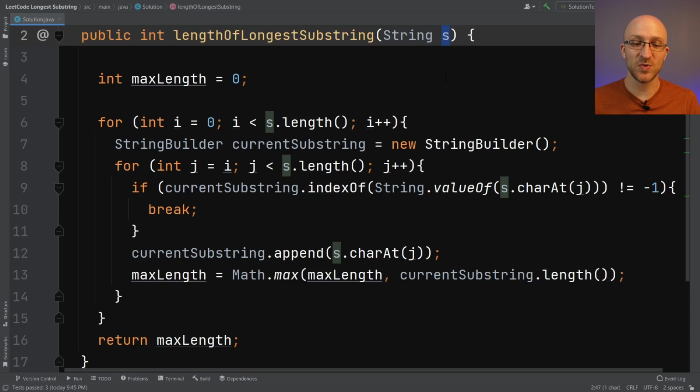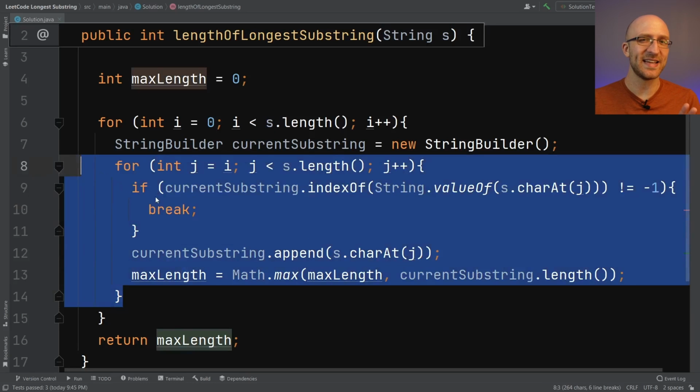So what we want to do to try and make this run faster is to, of course, just lower the time complexity of our solution. Now that could mean a couple of things. There could be various ways to do that, but the main thing in this situation is to get rid of this inner for loop one way or another, if at all possible. So if we can accomplish our task just by looping through our string one time, then that's what we want to do. But then, of course, we have to think, well, how can we do that?